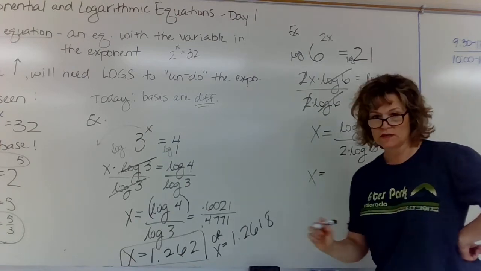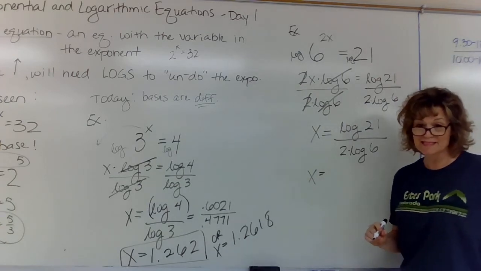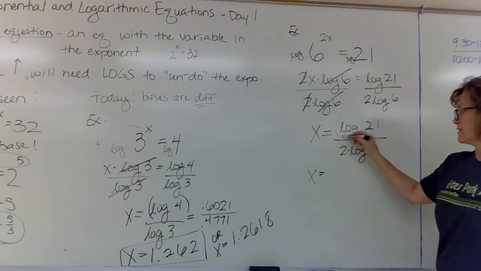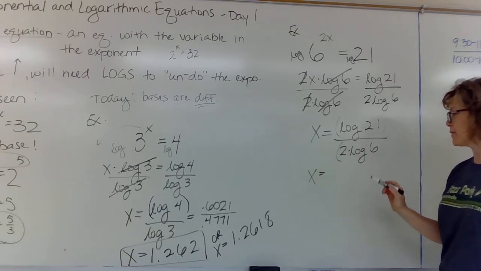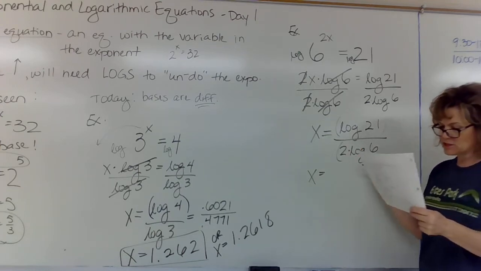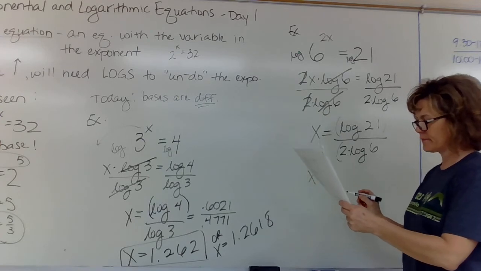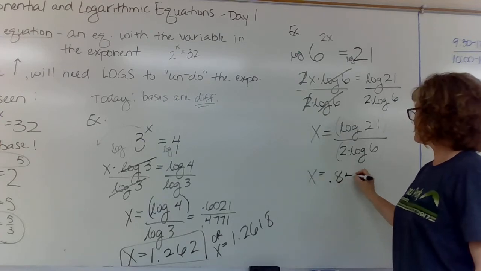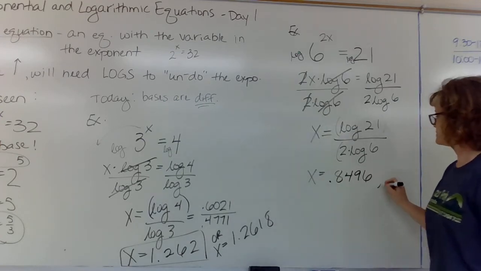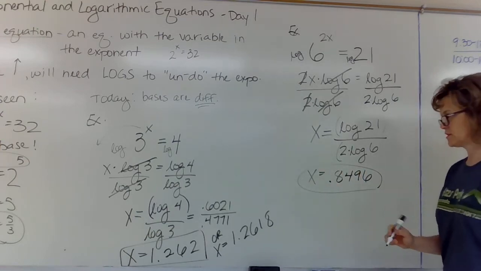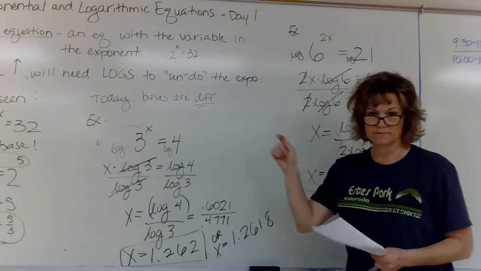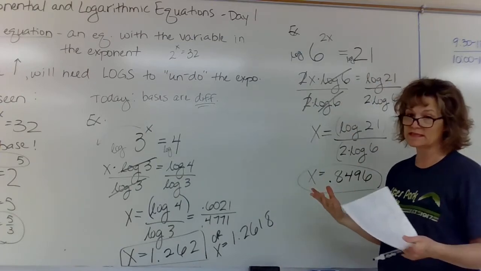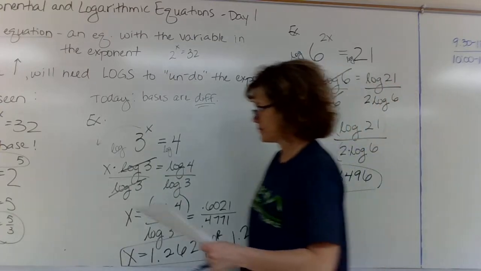So I strongly recommend you use parentheses around the top and around the entire bottom. This should turn out to be 0.8496. Okay, so you just got to practice punching in the correct order, the parentheses. Let's try a couple more.